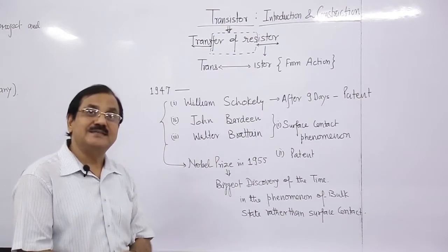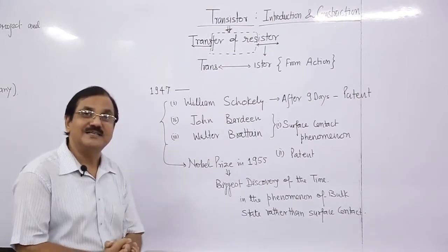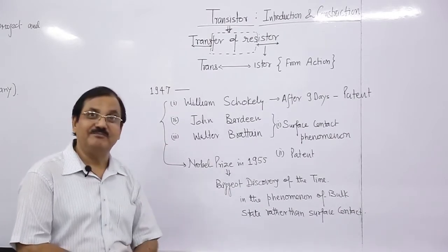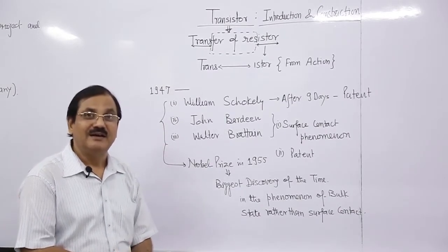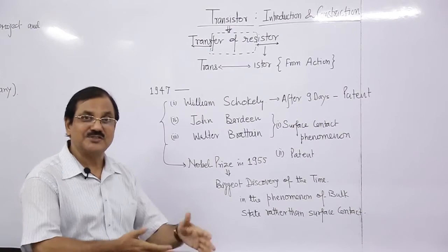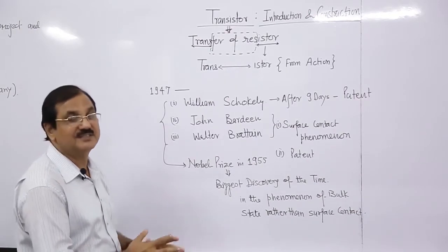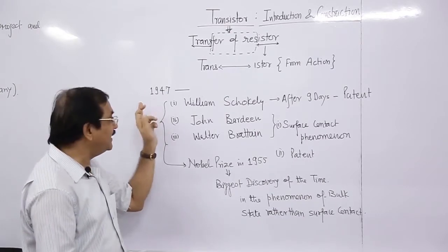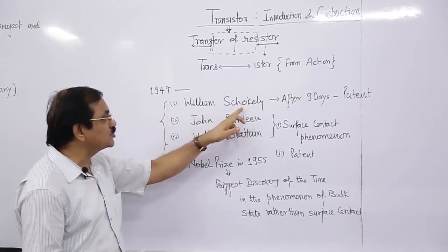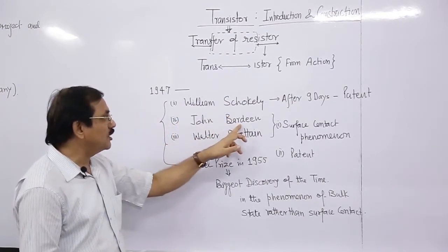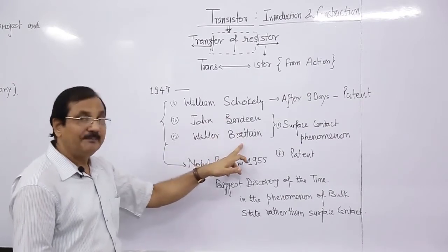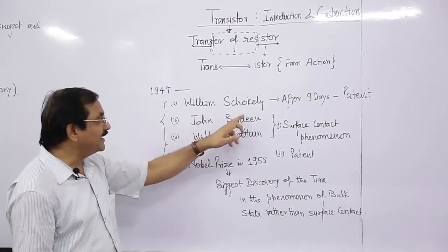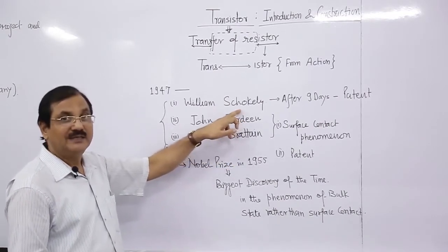The story begins in 1947. What a coincidence, our country got freedom in 1947, and the era of the transistor also started in 1947. This is a good coincidence of this year. The three scientists were William Shockley, John Bardeen, and Walter Brattain.